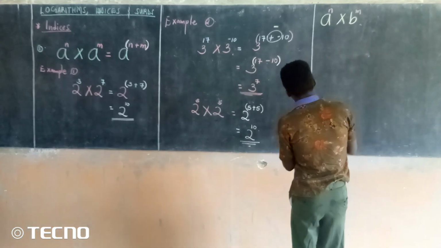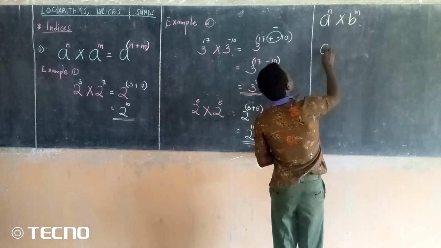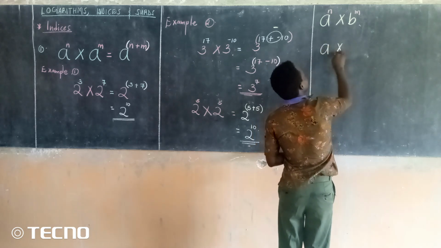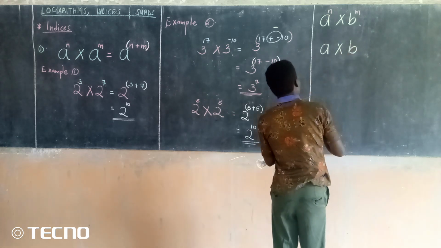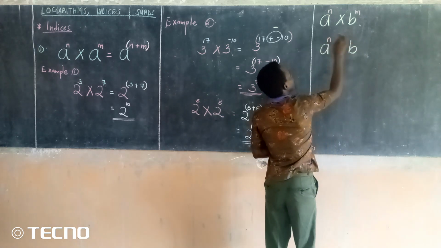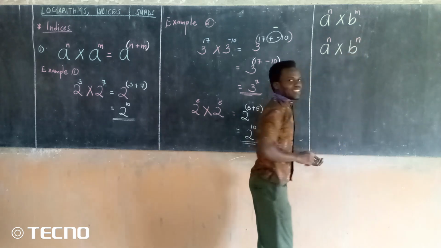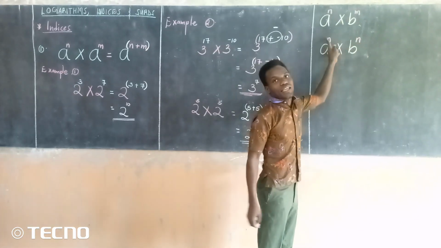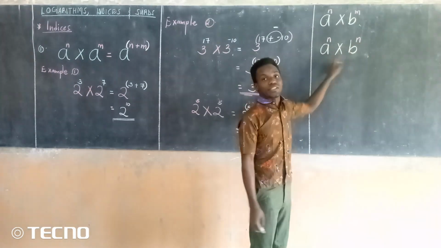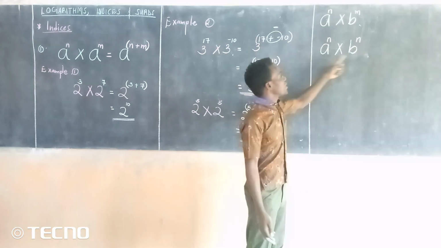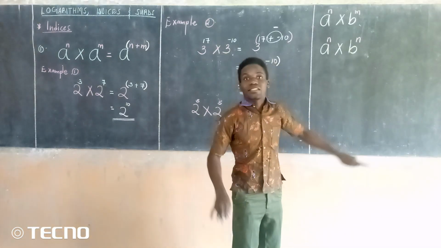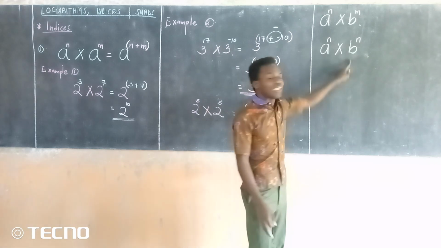Also, we can have this one, A times B, and also I have here N. The powers are the same, but the bases are not the same. But then we are multiplying, the bases are not the same. Much as you are multiplying, the bases are not the same.